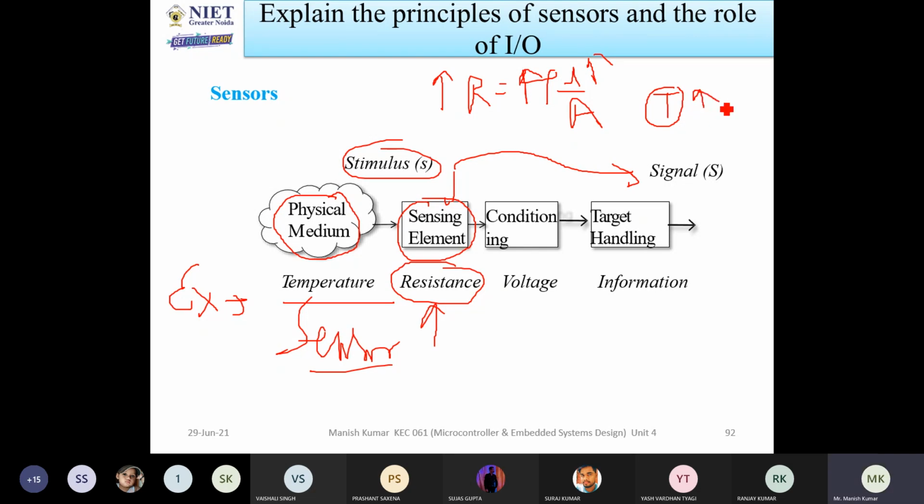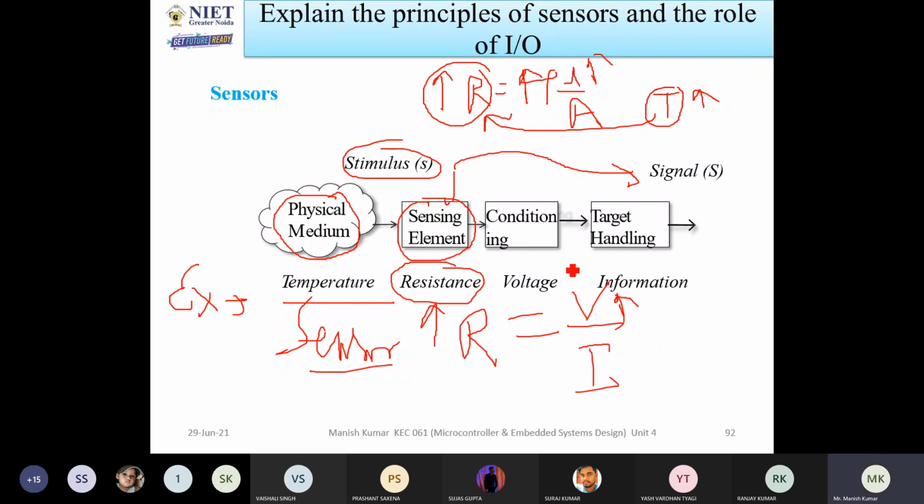If temperature increases, it means that the resistance will increase, and this resistance change will be captured by the sensing element. So the difference of temperature will be read through the resistance. If temperature changes, the resistance value will change, and if the resistance value changes, it means something is happening. Now, if the resistance changes, corresponding to R equals V by I, when the resistance changes, the voltage will also change.